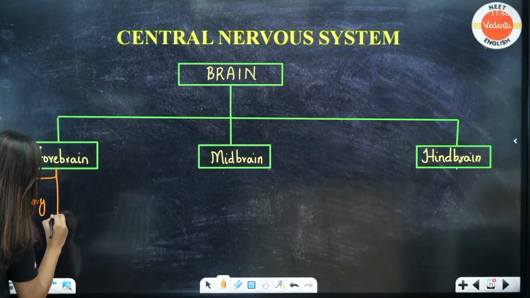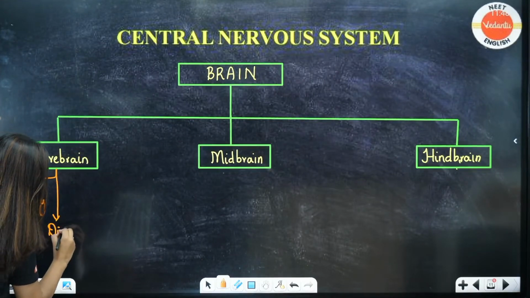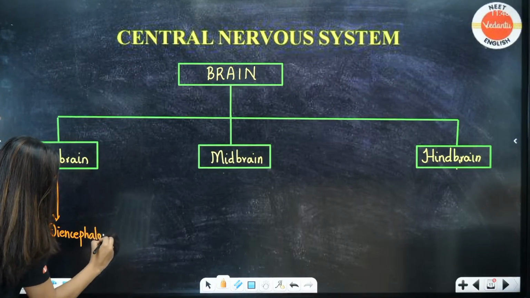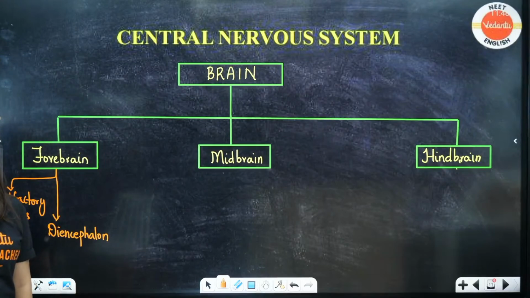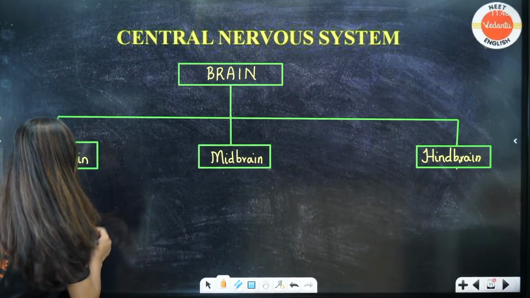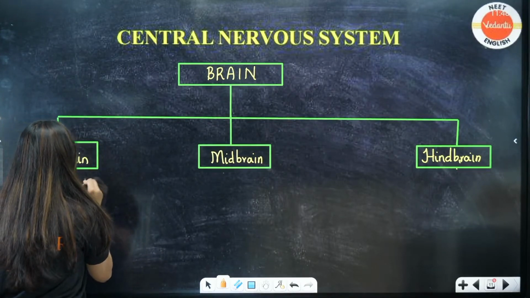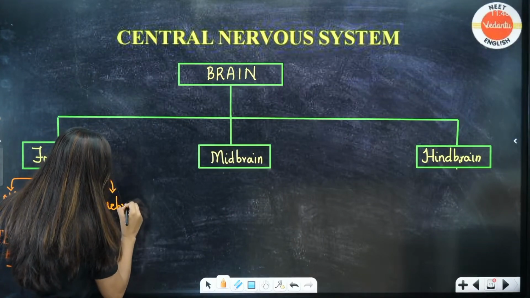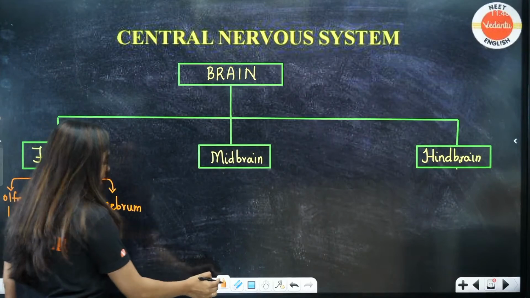Second portion is the diencephalon. The diencephalon has three parts: epithalamus, thalamus and hypothalamus. Yes, very good, most of you have told it. And the last portion, students, the most important, the cerebrum, the largest part.